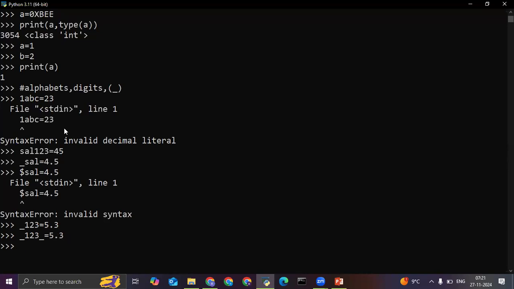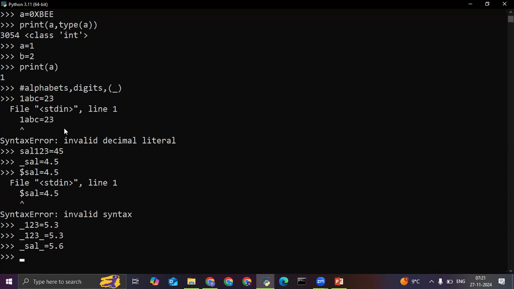This is also acceptable. If I write _sal_ is equal to 5.6, this is also acceptable. So the special symbol which is allowed is underscore only. No other special symbol is allowed.